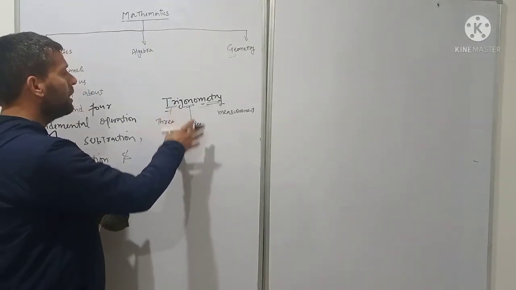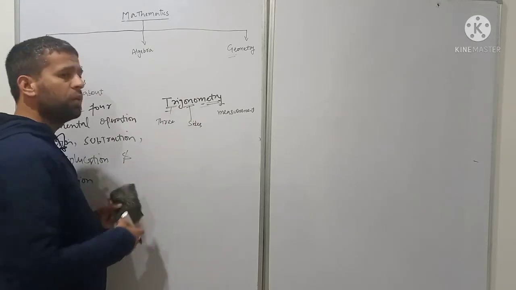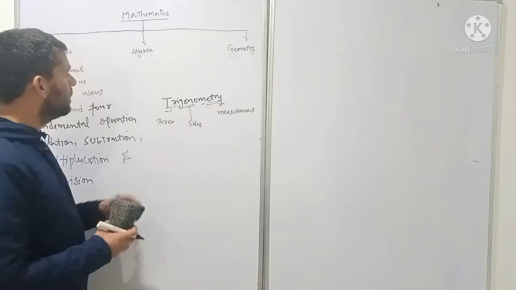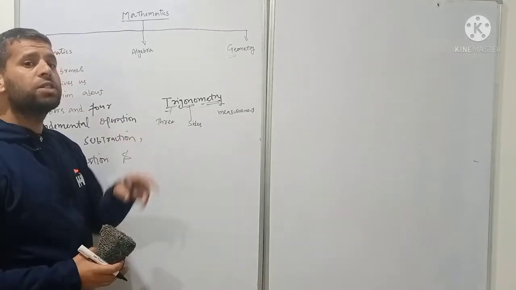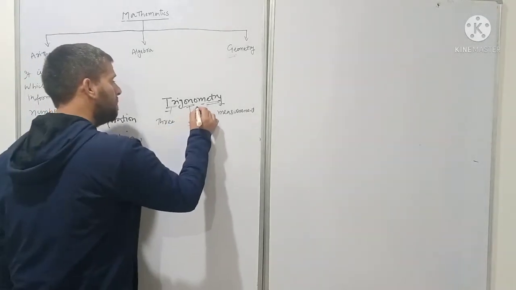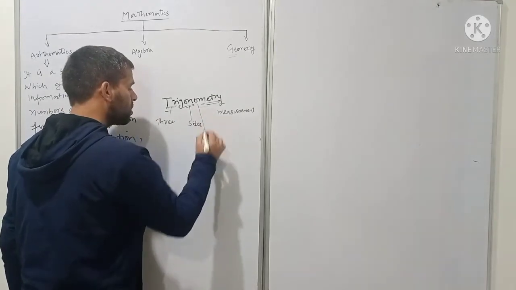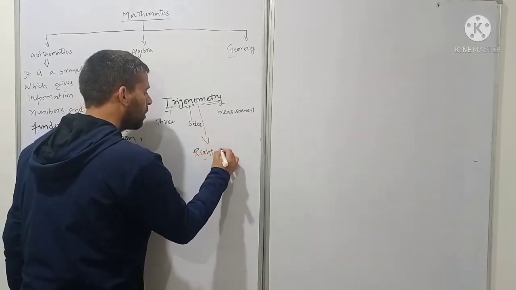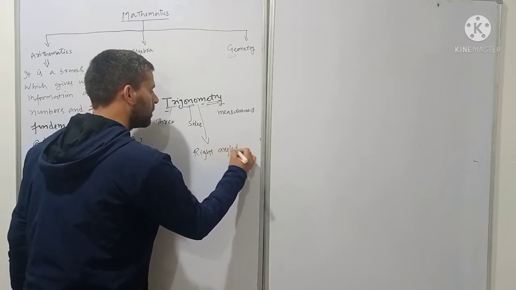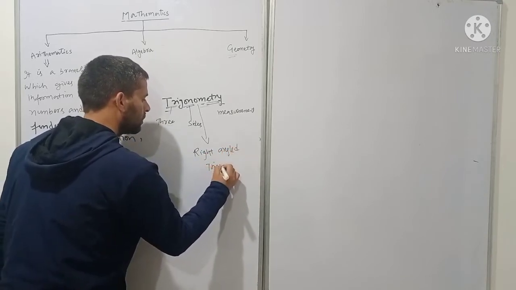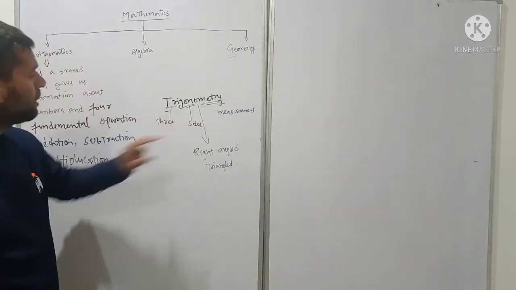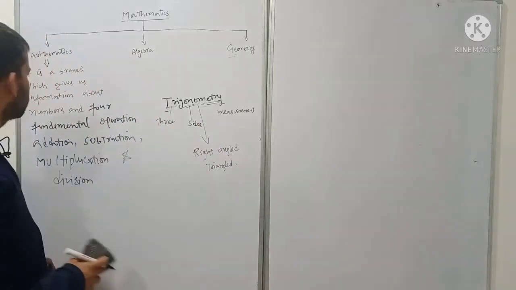Trigonometry is a branch of geometry which gives us measurements of the three sides of a right angle triangle. Students, it's important to note that trigonometry deals with right angle triangles.